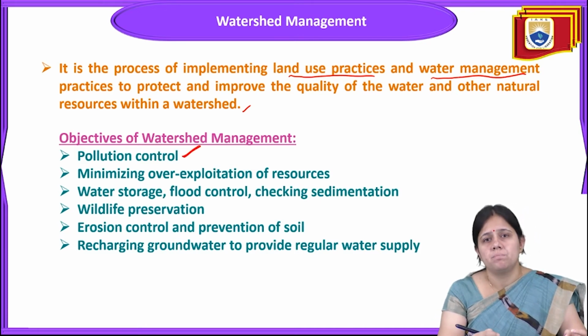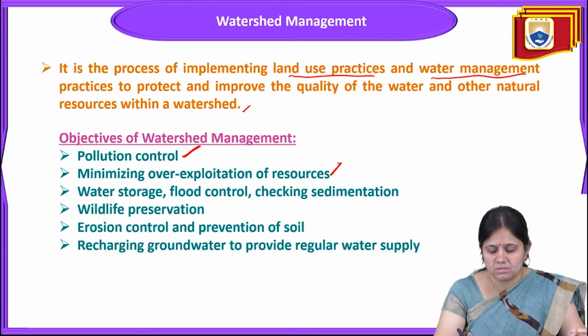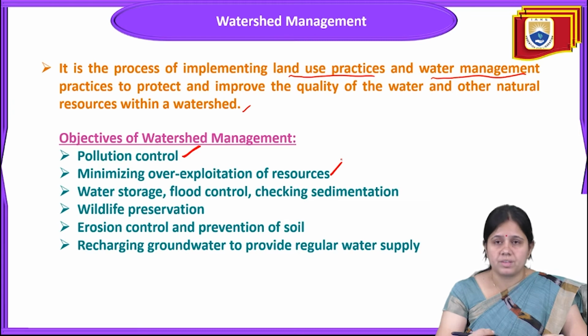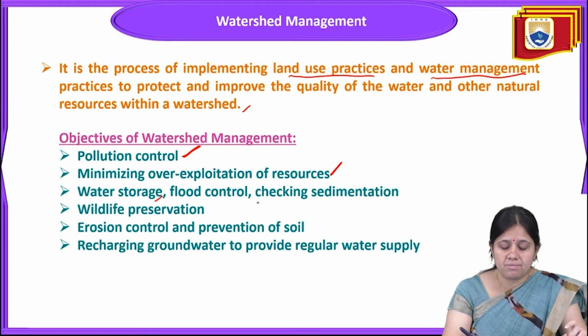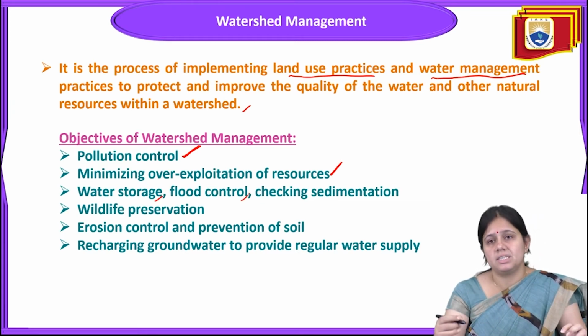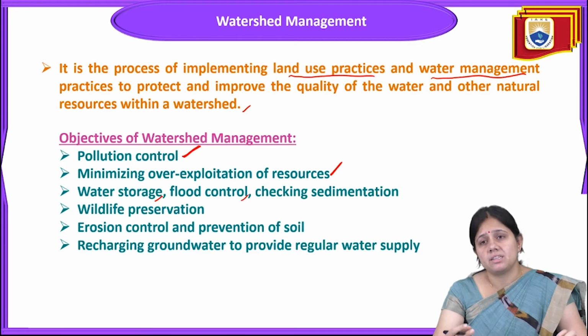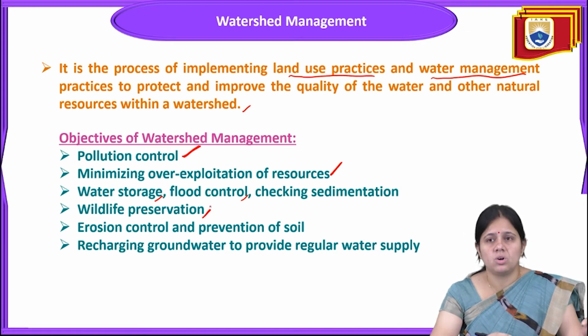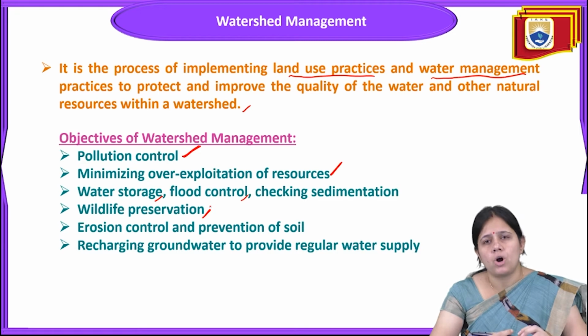First of all is pollution control. Next is minimizing the over exploitation of natural resources, so it will lead to a reduction in the over exploitation of resources. Then water storage is there, flood control, and checking sedimentation is there. It will control floods and provide water storage. Next is wildlife preservation. Floodwater will otherwise enter a wildlife area, so it will preserve the wildlife also.